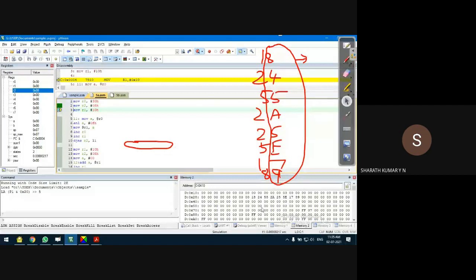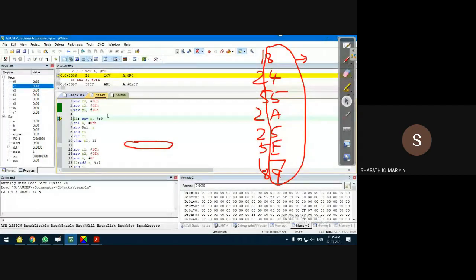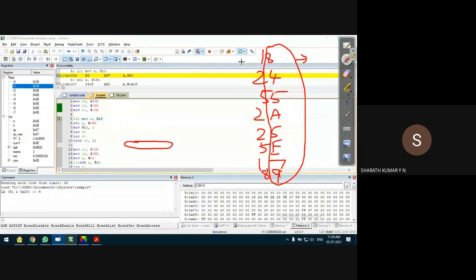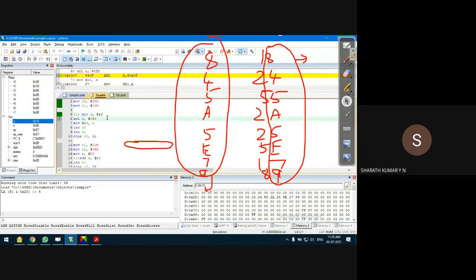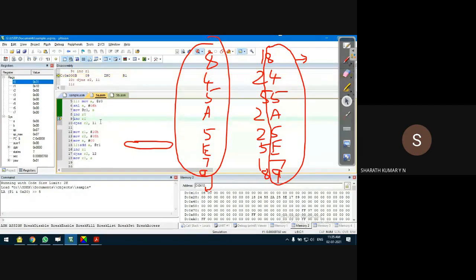So first is separation. The lower nibbles are separated. The data are 8, 4, 5, A, 5, E, 7, 9, and they should be stored starting from 10H. Here we go, F11 on my keyboard. You see that these numbers are separated and stored starting from location 10H.